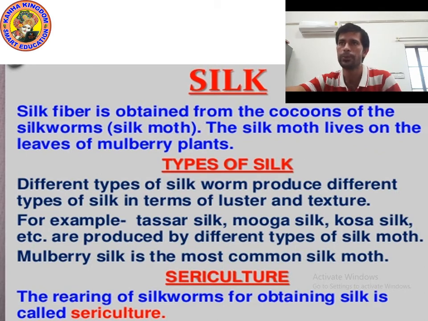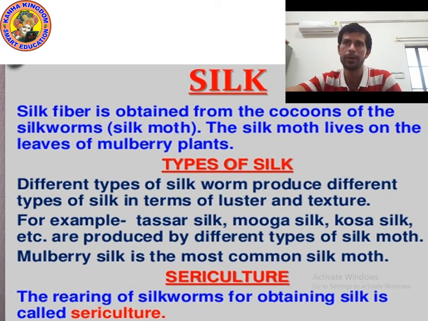Okay kids, I hope you understood. So we get silk from cocoon. Cocoon is the young age of silkworm. Silk moth, or you can also call it silkworm, lives on the leaves of mulberry plants because it eats leaves of mulberry plants.